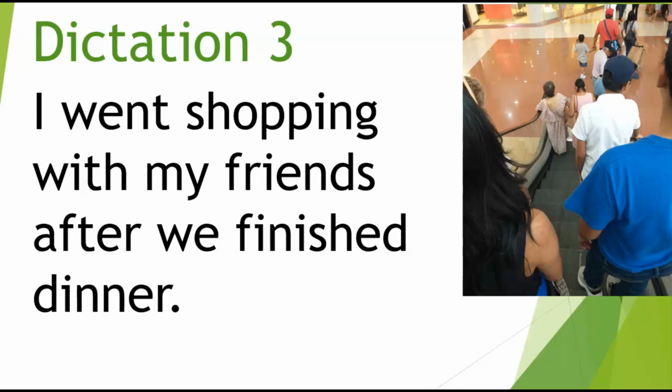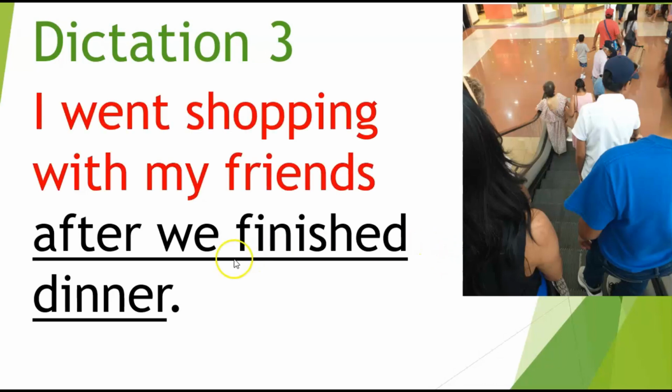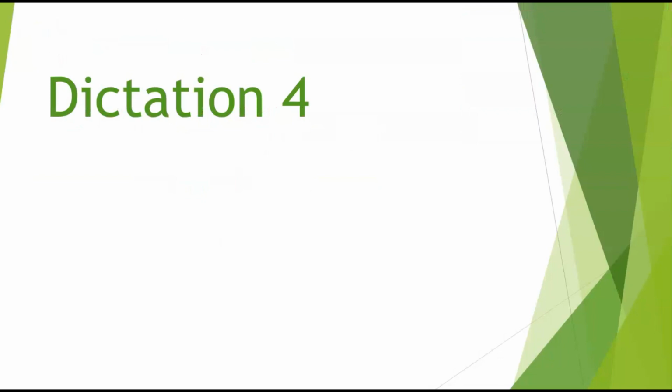Now, when we look at this sentence, another complex sentence, we can see this. So, I went shopping with my friends. That's the independent clause. And then after we finished dinner, is what we call the dependent clause. Again, this section needs this. Otherwise, it cannot be by itself in a sentence. Okay, so let's continue on for dictation number 4.